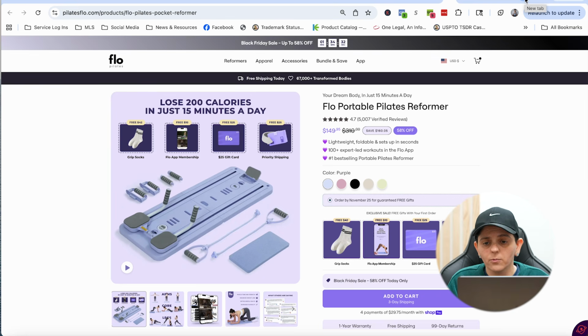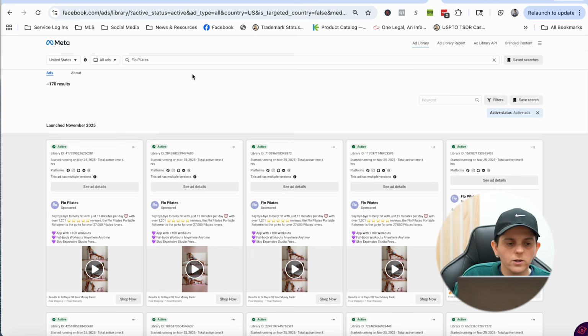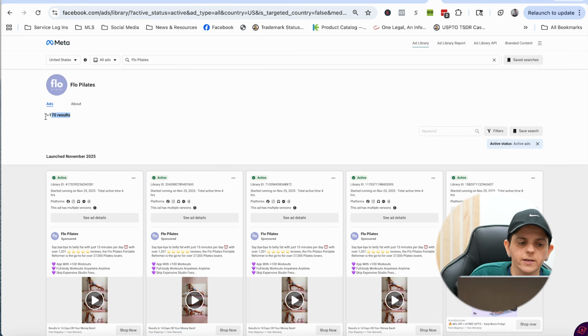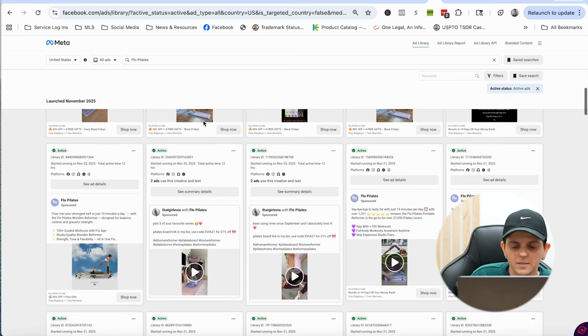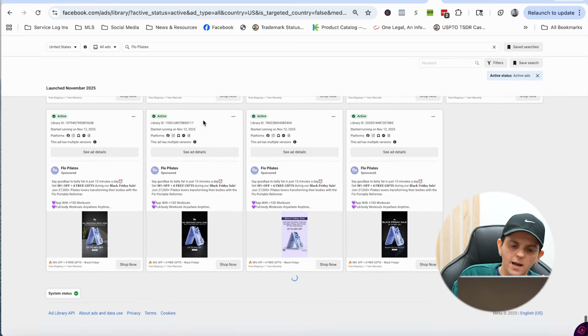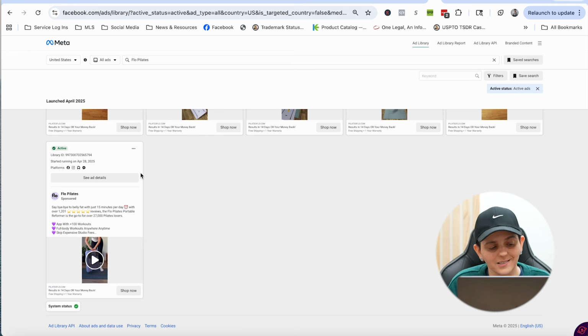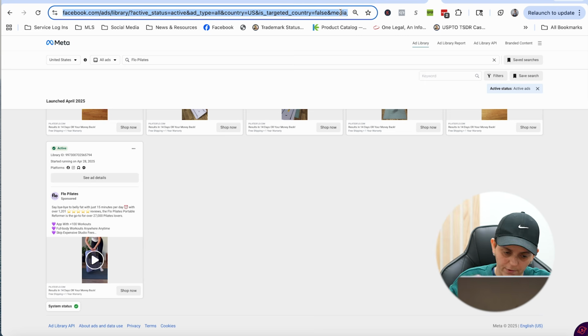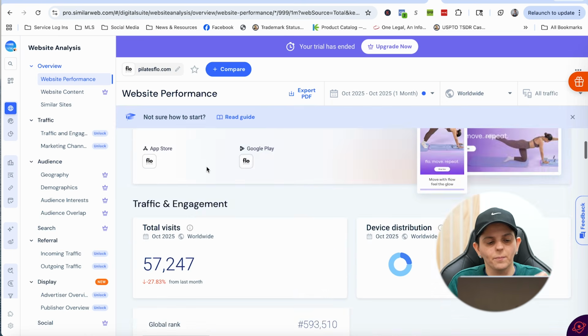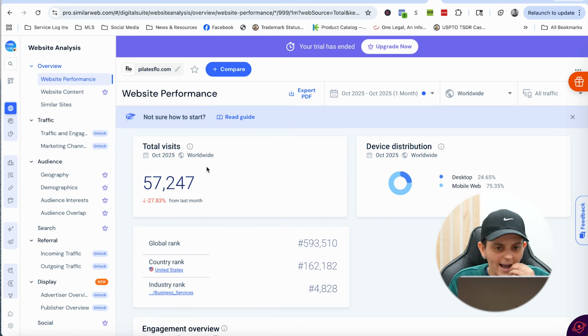But before I do that with you, I want to show you guys how I know they're making a lot of money. Number one, when I go to their ad library, okay, I could see that they're running a lot of ads. And if I scroll down, I could see how long they have been running ads for, okay? So as you can see, they've been running ads since April of 2025. So what I would do from here to validate it even more to make sure that they're making a lot of money is I would go to similarweb.com and I would type in their domain. Then I would scroll down and see how many visitors they received in the last month.